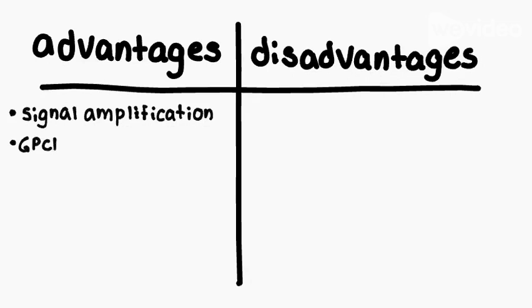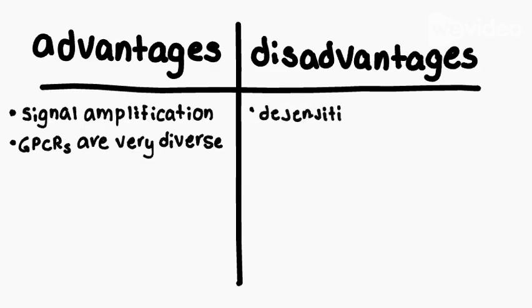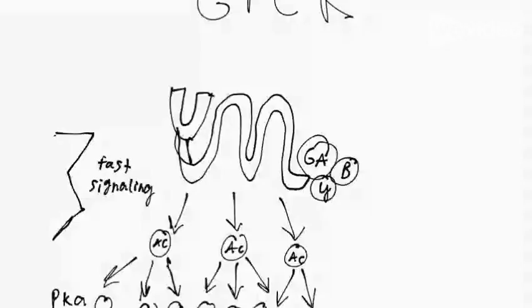GPCRs can undergo rapid desensitization, repeated stimulation can reduce responsiveness, and because they are found throughout the body, activation can lead to unintended side effects. Overactivation may also cause harmful effects, and many GPCR ligands have short half-lives.